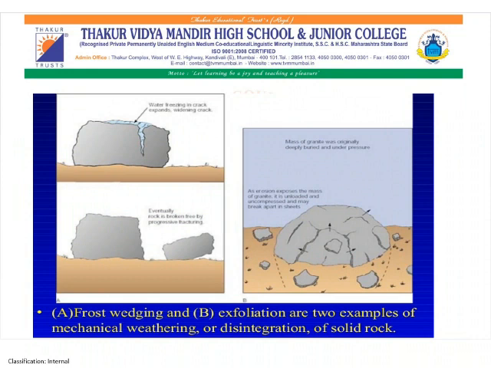Now the second reason for mechanical weathering is frost. In the given figure, we can see water enters the crack present in the rock and the crack starts widening up. We can see below that eventually the rock is broken free by progressive fracturing. Now, how is frost responsible for mechanical weathering?